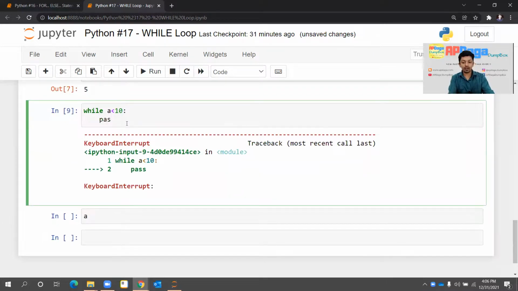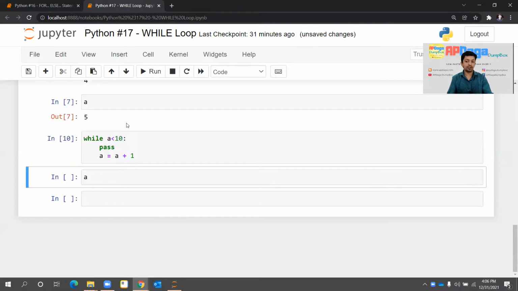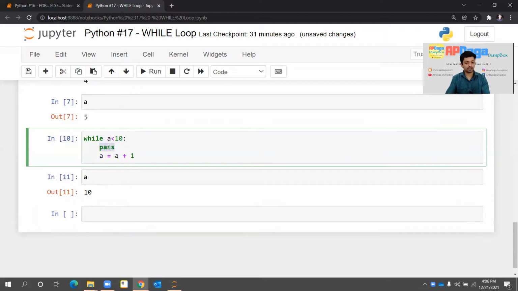Okay, I should do one thing. Pass, a equal to a plus 1. Then it will not become an infinite loop. See, it executed. If I print the value of a, it will be 10, right? So pass is a placeholder. It is a keyword. If you don't want to do anything, but still syntax is demanding something to write there, you can write pass over there.